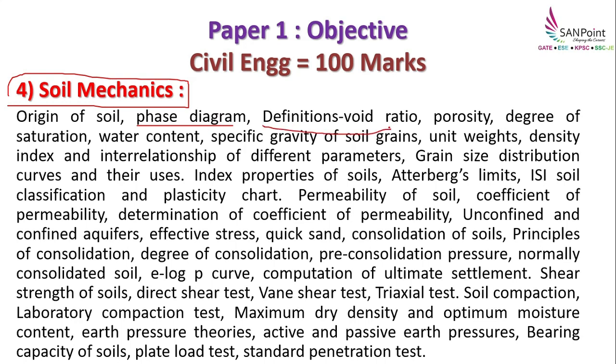And various definitions, which are very, very important, that is void ratio, porosity, degree of saturation, water content, specific gravity of soils, unit weights, density index and their relationships, and grain size distribution. So what is this grain size distribution? What is the use of this?